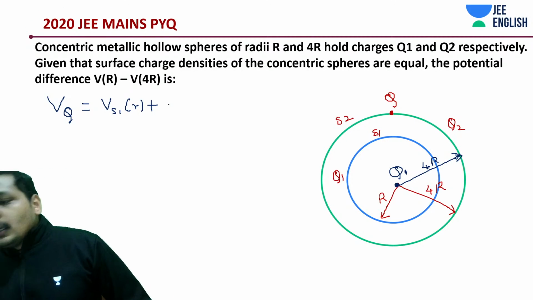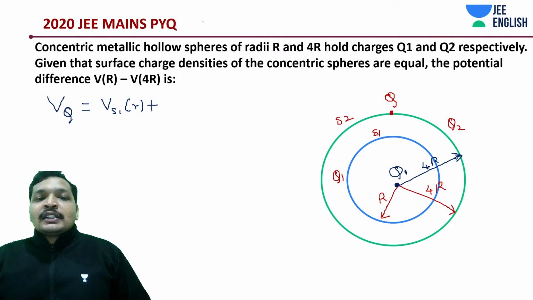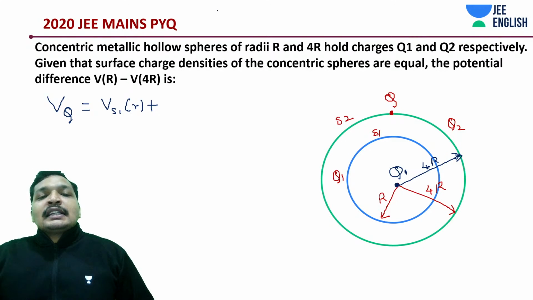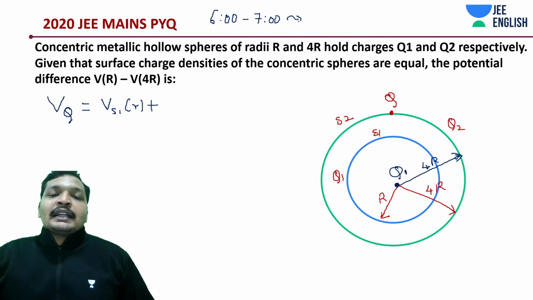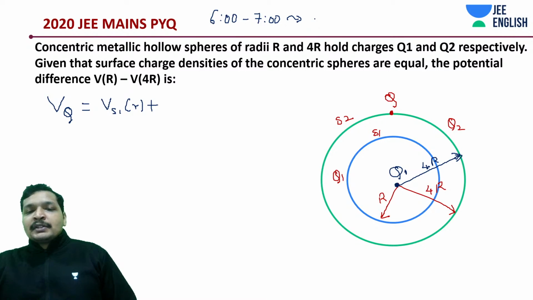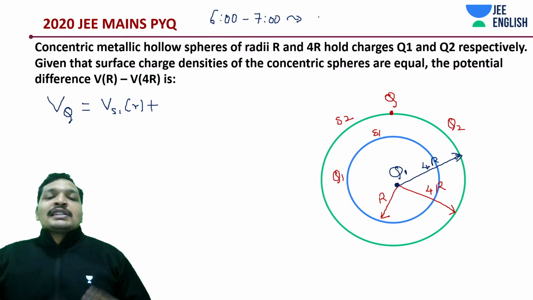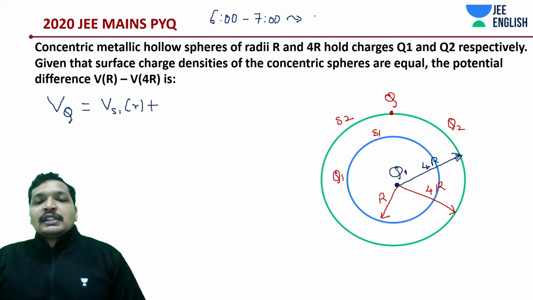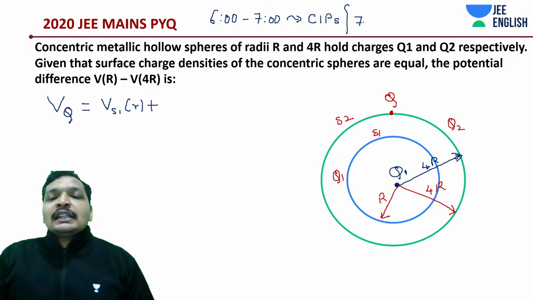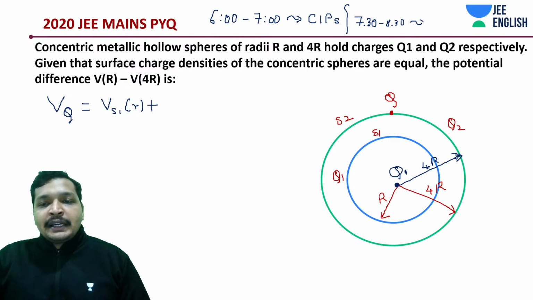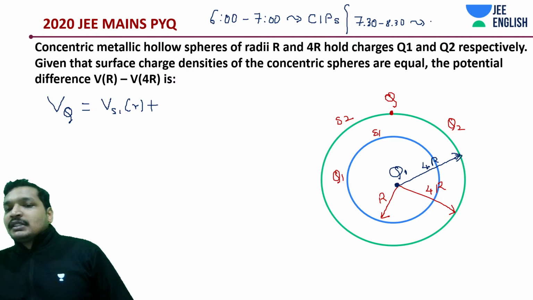So I believe everyone got the schedule. 6 to 7 and 7:30. Right now gravitation is going on. What I'm trying to do is take it in concept-by-problem sessions. So basically concepts will be taught via problems. It's like a concept in problem session. CIPs is going on right now, and from 7:30 to 8:30 we are doing PYQs. Basically we'll be changing it once your JEE Mains get over.